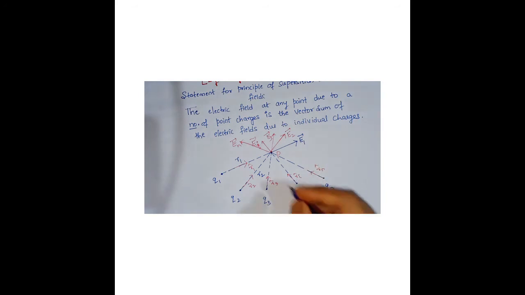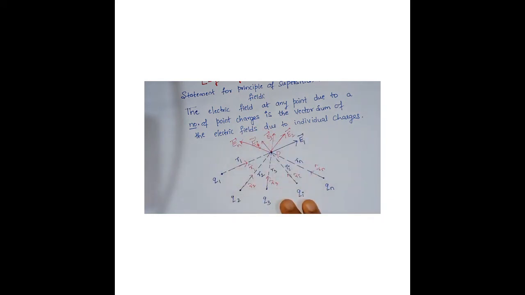And what is the distance I can take? For Q3 it is R3, for Qi it is Ri, for Qn it is Rn. Understood? So these are the directions of electric fields for a system of charges.